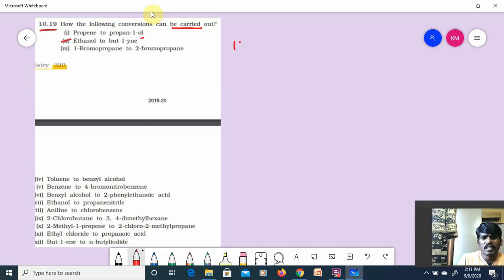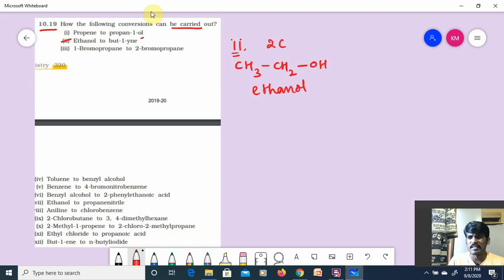Second one, ethanol to but-2-yne. What is that, guys? Ethanol, CH3, CH2OH. This is called ethanol. But here how many carbons? 2 carbons. Earlier also we have done this, yes or no? 2-butyne means 4 carbons. Ascending series. What is that, guys? Ascending series. Yes or no?